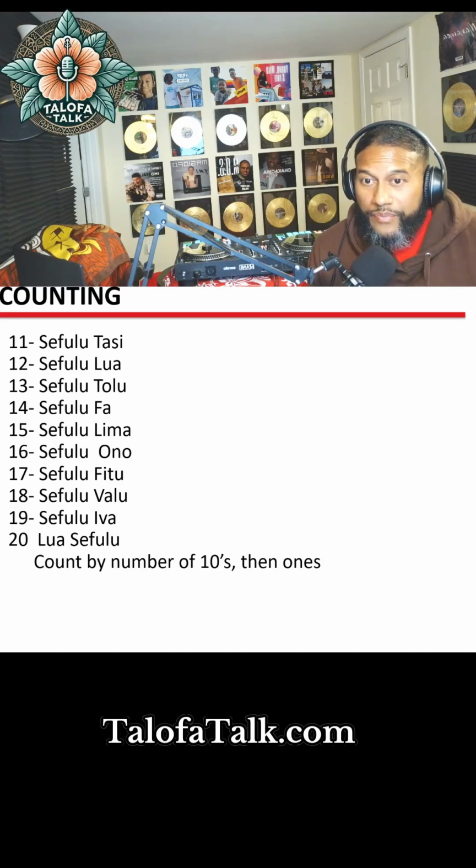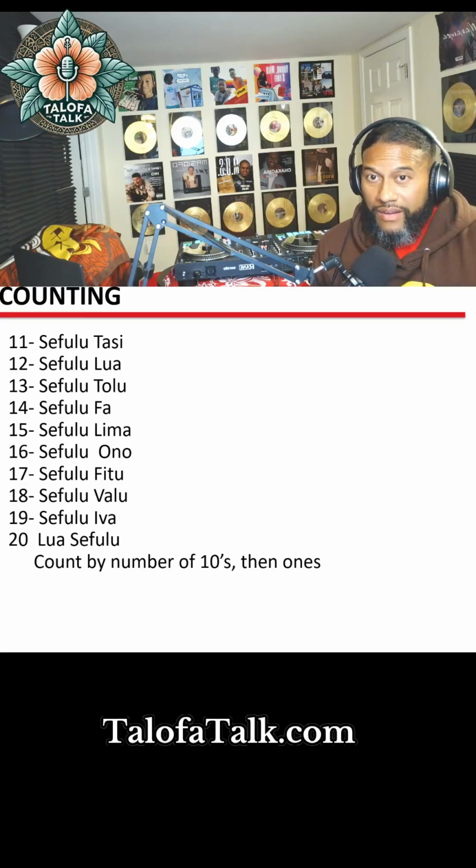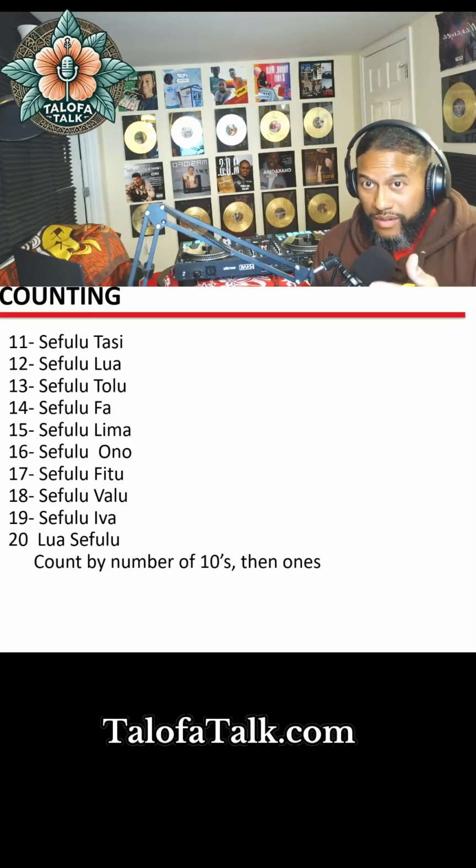Usually when it's just a ten, you just say sefulu tasi, ten one. You might hear people say sefulu maletasi, and the male just means 'and', the ten and the one. So if you hear that, that's all it means. That usually applies to the ones category.